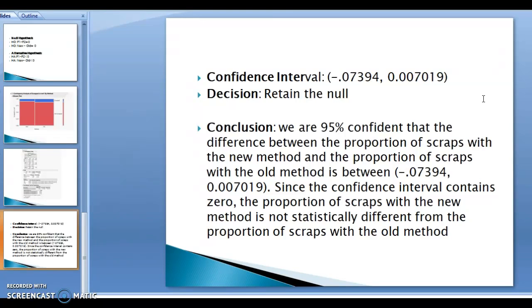to 0.007019. And as I said earlier, since the confidence interval contains 0, the proportion of scraps with the new method is not statistically different from the proportion of scraps with the old method.